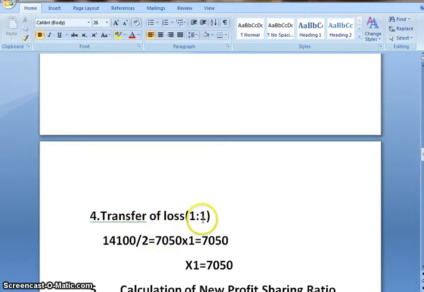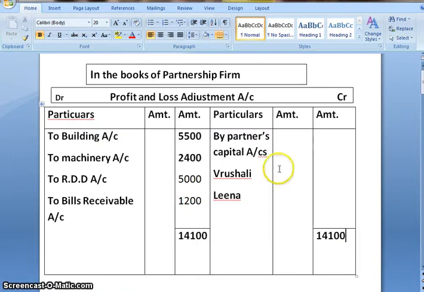Ratio 1:1, that is 1 plus 1 is 2. 14,100 divided by 2 we get 7,050 into 1 for Vrushali, into 1 for Leena, 7,050 of Vrushali, 7,050 of Leena. So we have distributed this amount among both the partners.